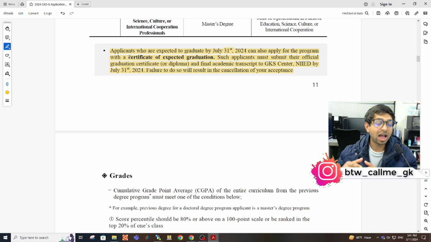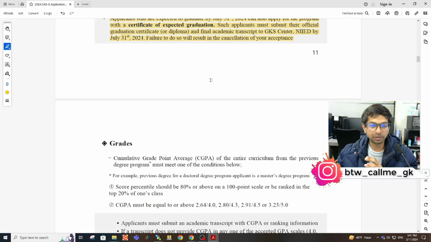Or even if you have graduated and if you have a provisional certificate, you can still use that certificate to apply for the scholarship, but you have to submit your final degree by July 31st, 2024. So if you pass this scholarship, you have to submit this certificate to NIIED by this date. So this is a change for this year.